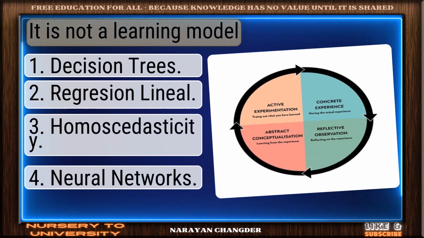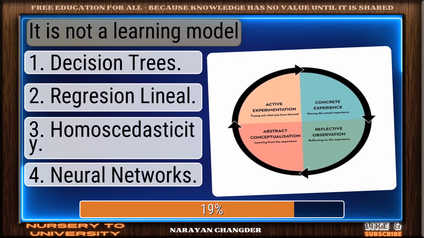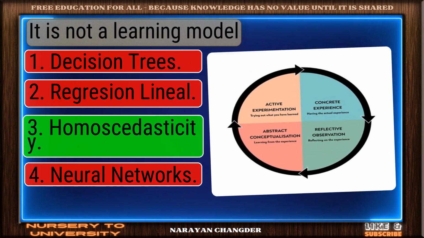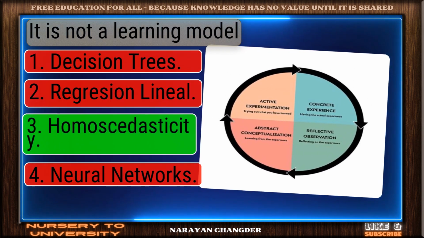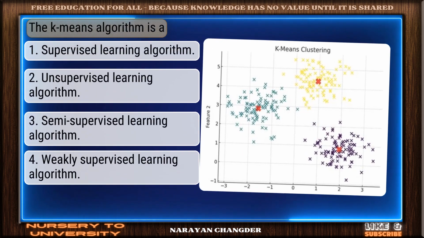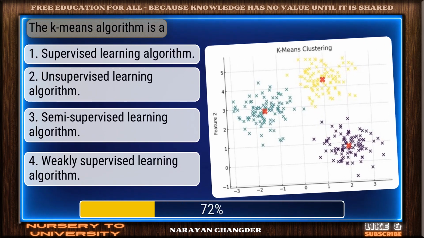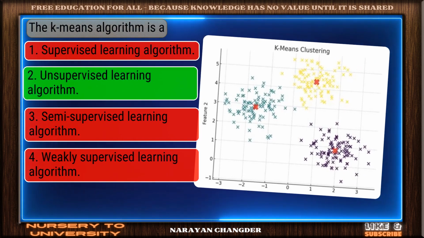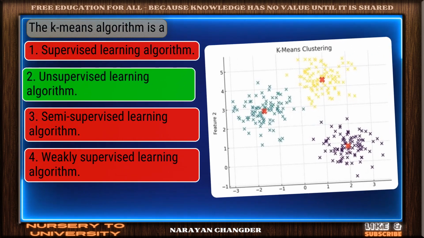Question number 65. It is not a learning model. Correct. Homoscedasticity is the right answer. Question number 66. The K means algorithm is a... Well picked. Unsupervised learning algorithm is the correct answer.